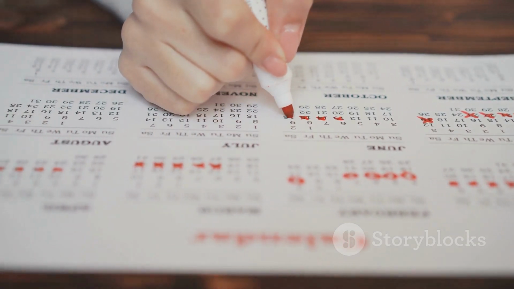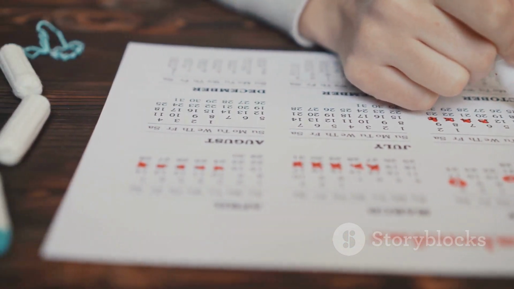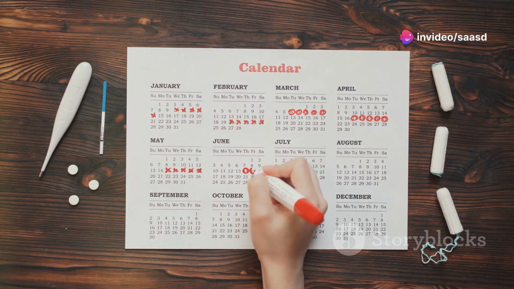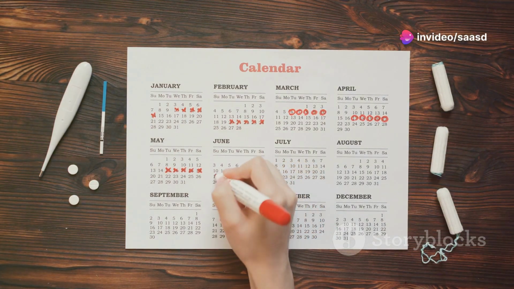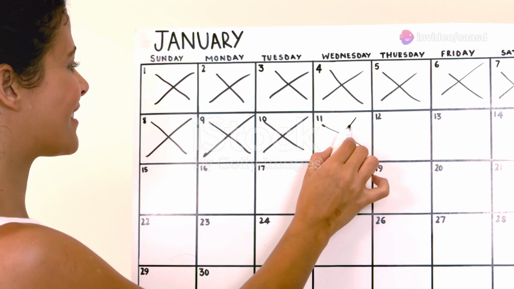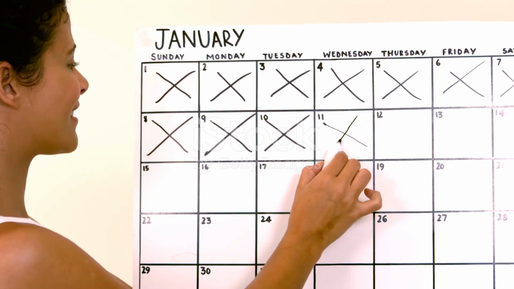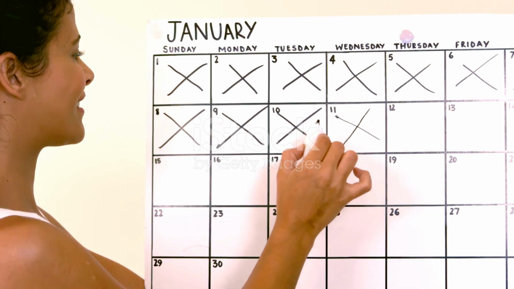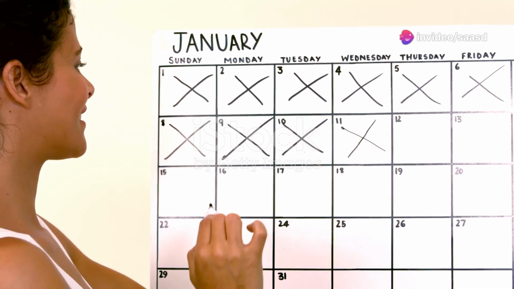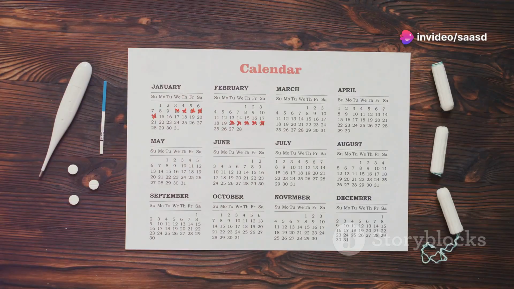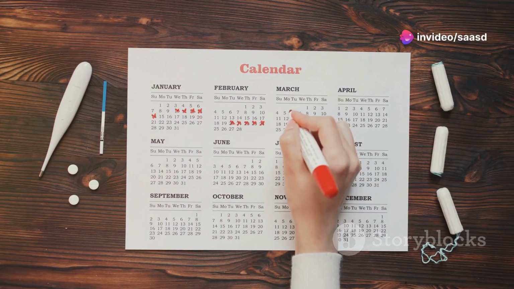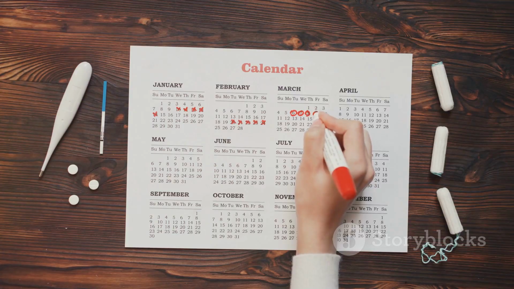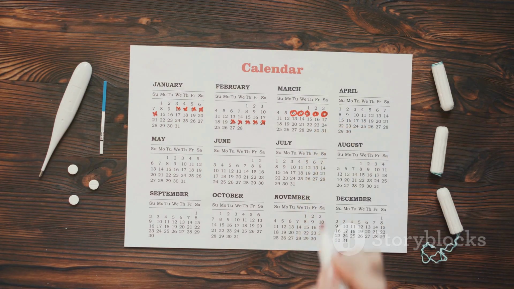Think of your menstrual cycle as a monthly rhythm, typically lasting 28 days, but it can vary between women. Some women may have cycles as short as 21 days, while others may experience cycles that extend up to 35 days. This natural variation is completely normal and can be influenced by a variety of factors, including stress, diet, and overall health. It begins on the first day of your period and ends the day before your next period starts. This marks the beginning of a new cycle, a fresh start for your body each month.